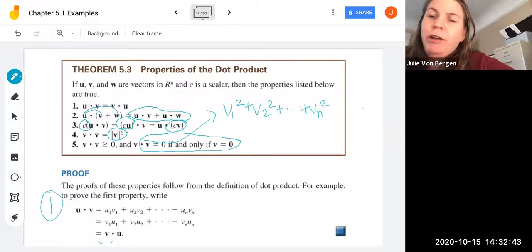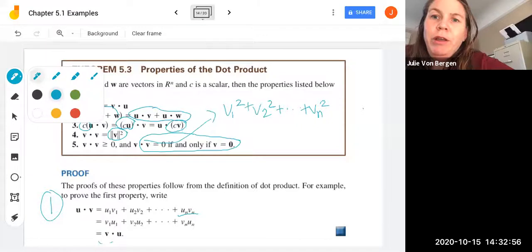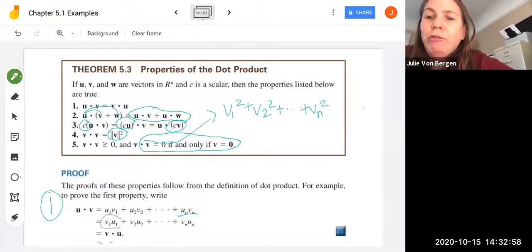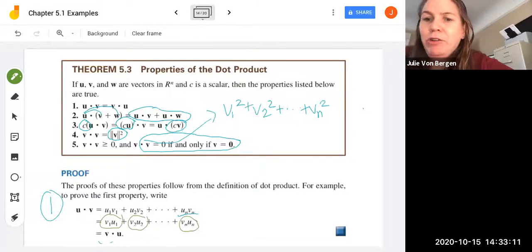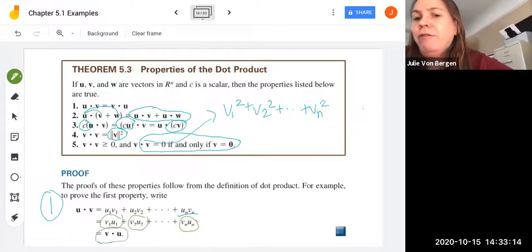So for example, for the first property, you start with u dot v, and then following the definition of the dot product, you've got u1 multiplied by v1 plus u2 multiplied by v2 all the way through plus un multiplied by vn. But we know that multiplication is commutative, so in the second row here, we are just reversing the order of our multiplication in the real numbers. So we can rewrite this as v1 u1 plus v2 u2 component-wise all the way up to plus vn un, which is just the definition of v dot u.